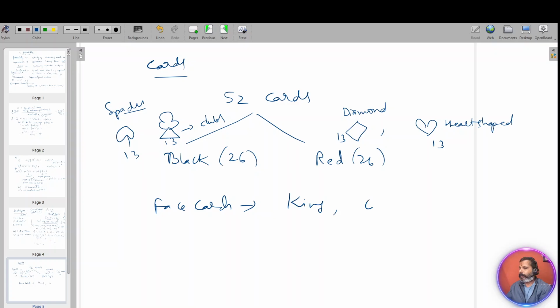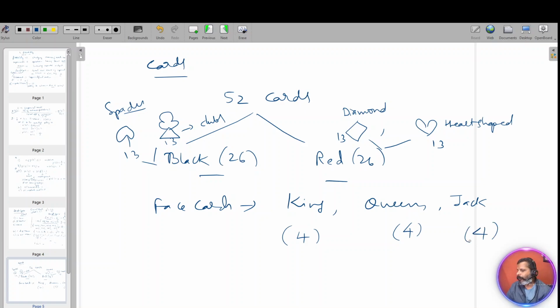King, Queen and Jack. Each set will have a King. These are 2 sets of 13, right? So each will have 1 king, so 4 face cards for king. Each will have 1 queen, 4 face cards for queen. Each will have 1 jack, 4 jacks in each group.